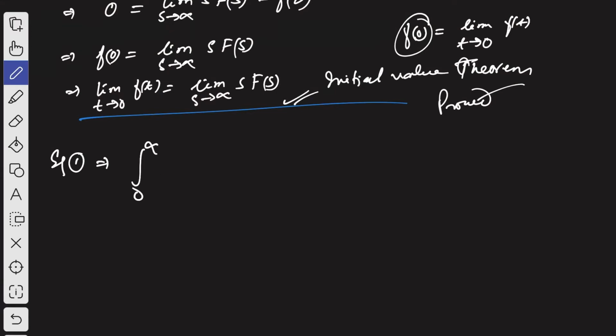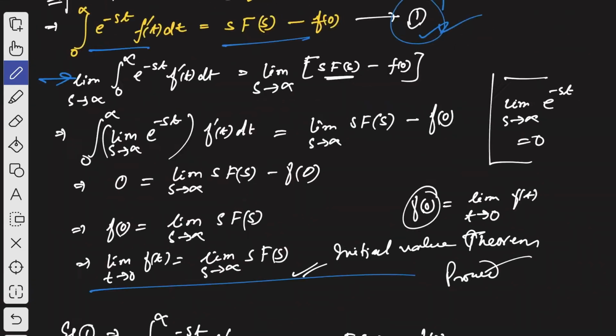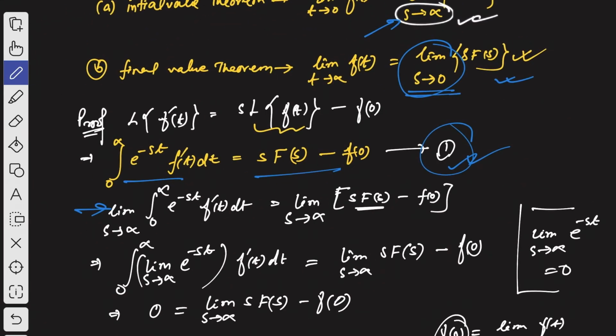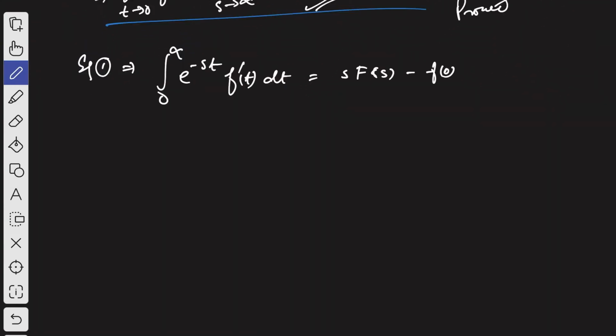So what is the equation? Integration 0 to infinity e to the minus st f dash of t dt equals s capital F of s minus f of 0. That is equation number 1. So now let us take the limit on both sides when s tends to 0, right?